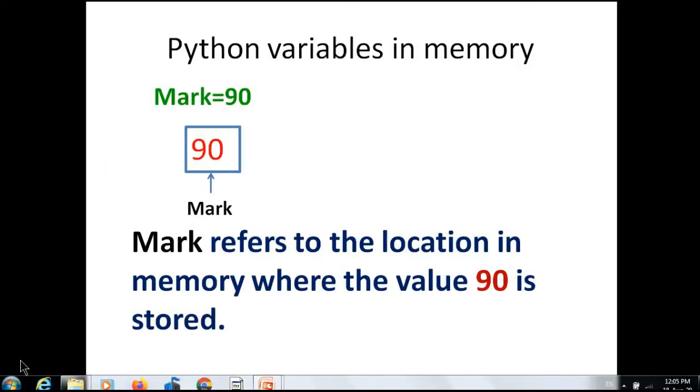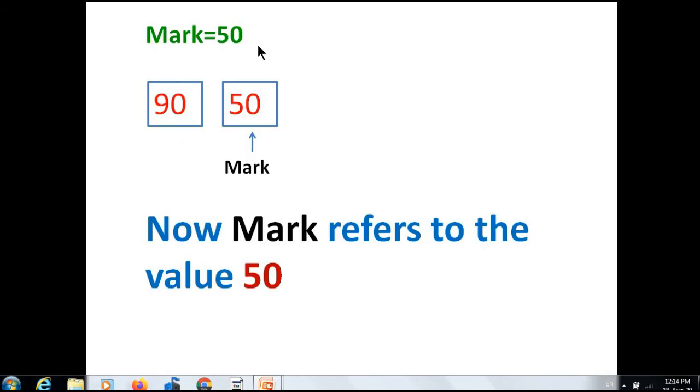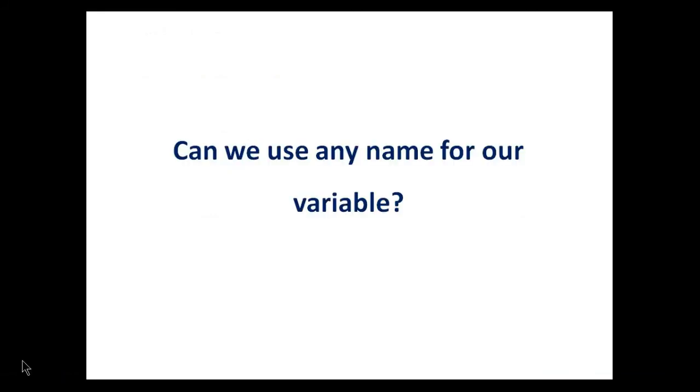A variable can also be defined as a name given to a memory location which represents a value. See, mark equal to 90 means mark refers to the location in memory where the value 90 is stored. Mark equal to 50 means now the variable mark refers to the value 50. Can we use any name for our variable? No. There are some rules that we have to follow while selecting variable names, or in common, identifiers.